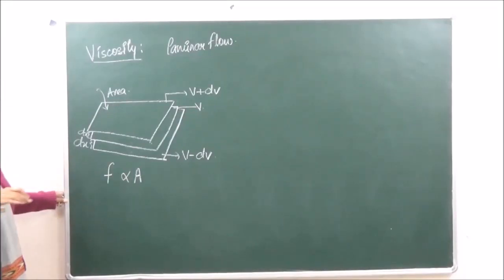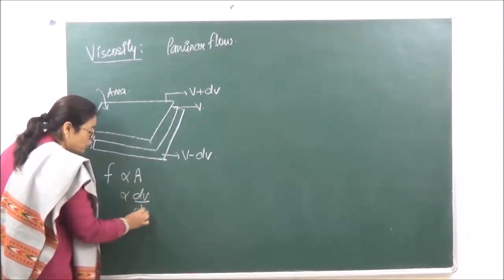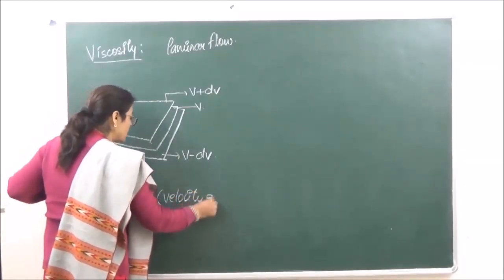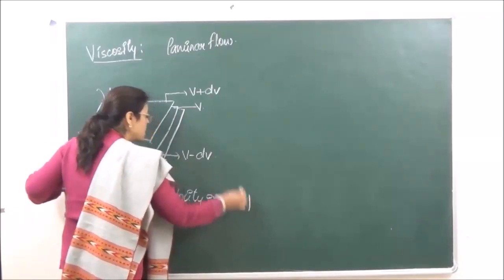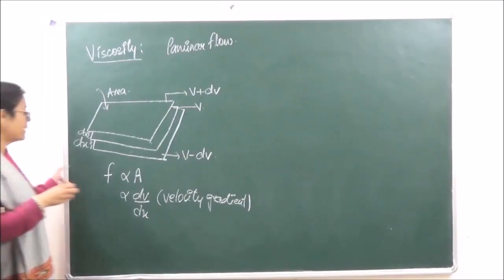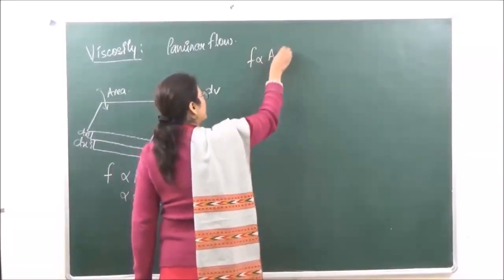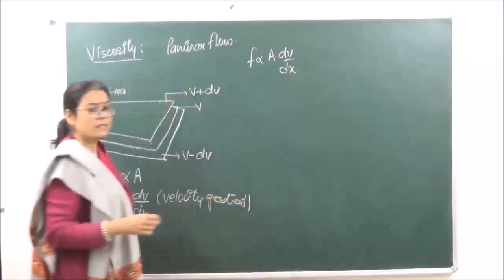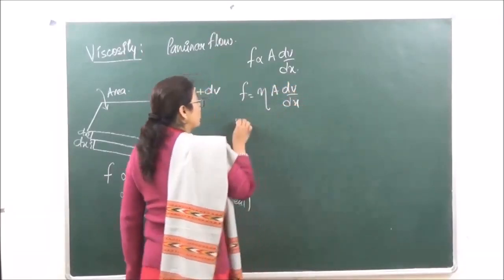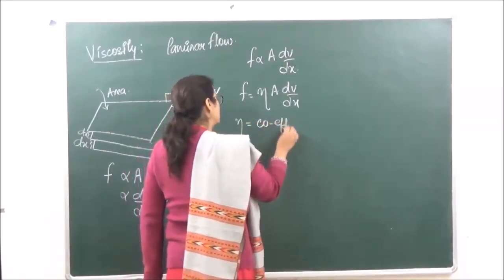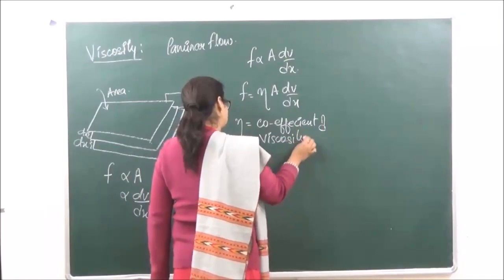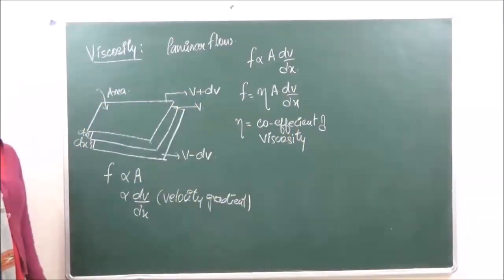to the area of cross section and directly proportional to dv upon dx. dv upon dx over here, this is known as the velocity gradient. ठीक है? तो इसका मतलब force is directly proportional to A dv upon dx. ठीक है? और force is equal to eta A dv upon dx, where this eta, that is known as coefficient of viscosity. Eta is equal to coefficient of viscosity.